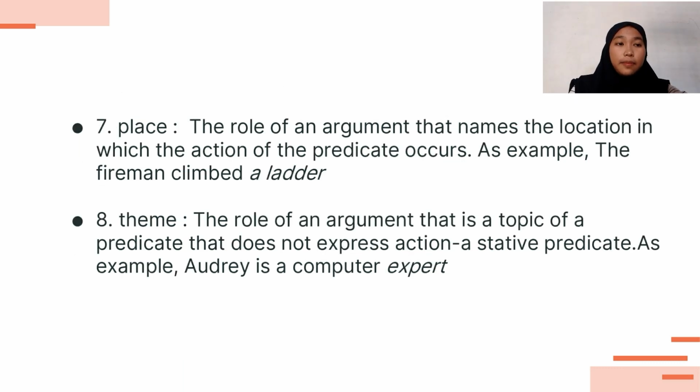Number 7 is place. Place is the role of an argument that names the location in which the action of the predicate occurs. As an example, the fireman climbed a ladder. Number 8 is theme. Theme is the role of an argument that is the topic of a predicate that does not express action, such as stative predicates. As an example, Audrey is a computer expert.